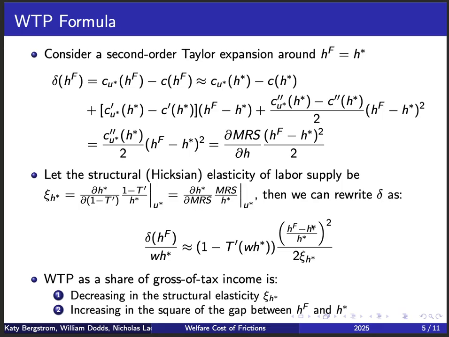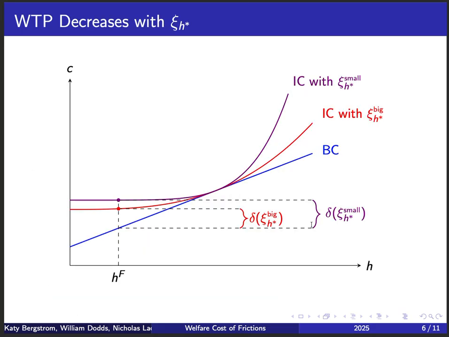So in order to develop a little bit more intuition, it's helpful to go back to the graph that we were discussing before, but now consider two different individuals. The individual depicting the purple indifference curve has a small structural elasticity of labor supply, whereas the individual represented by the red indifference curve has a larger elasticity.